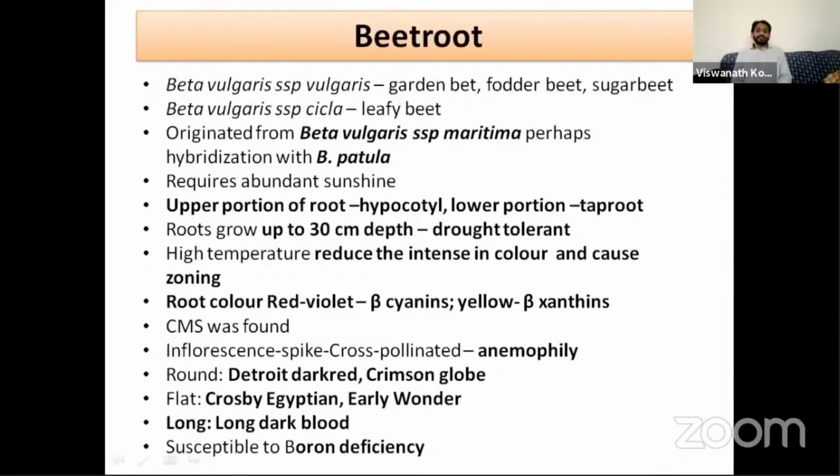It is called anemophily. The round beetroot varieties are Detroit Dark Red and Crimson Globe. The flat types are Crosby Egyptian and Early Wonder. Generally, we see beetroot with round shape or conical shape, but long beetroot is also there, that is Long Dark Blood. Beetroot is also susceptible to boron deficiency.